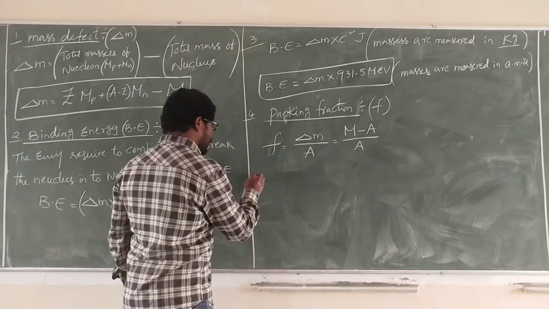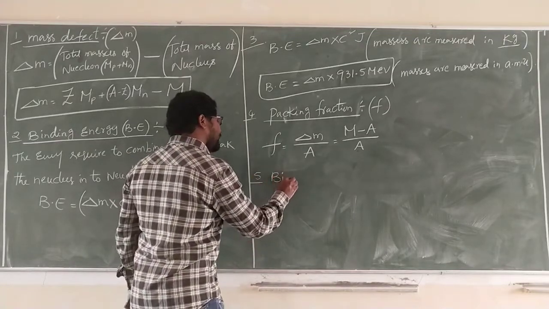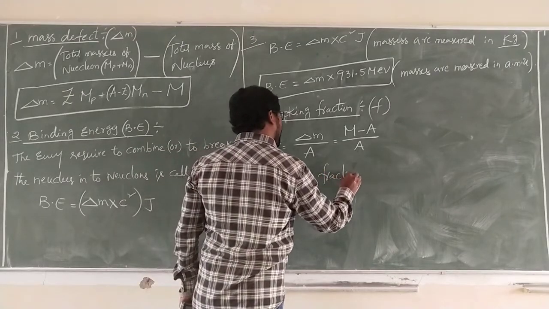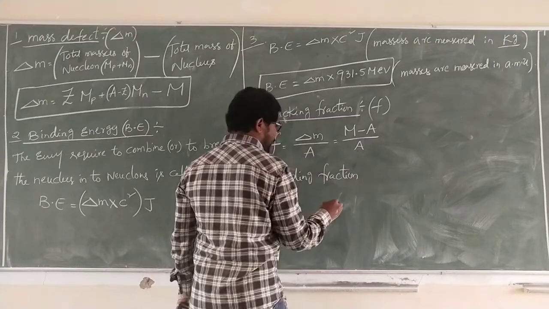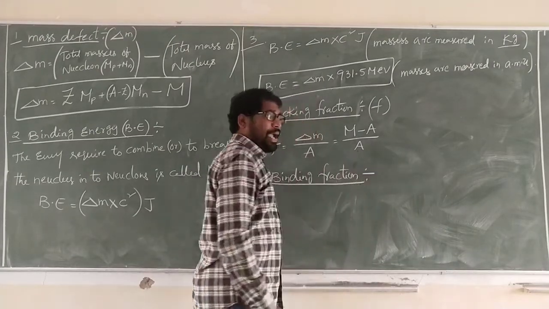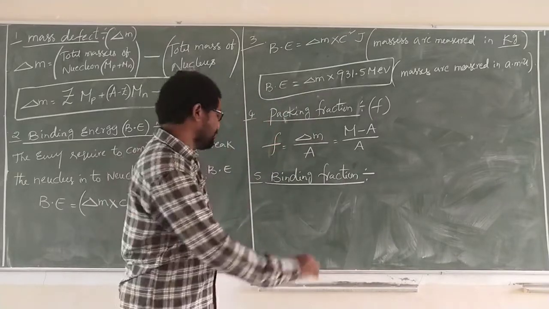Next, fifth one, binding fraction. This is very important. Binding fraction is binding energy per nucleon.